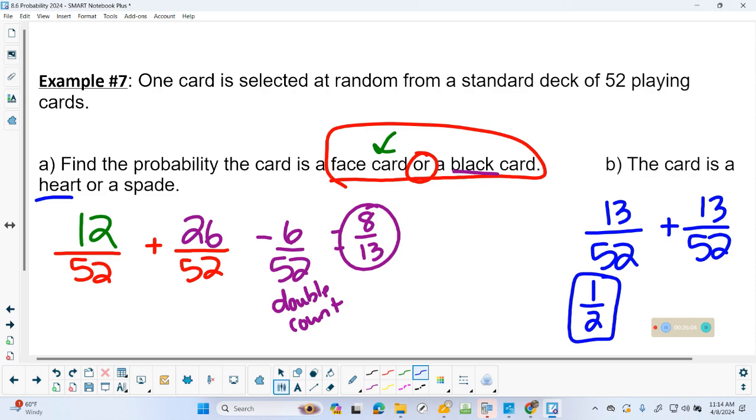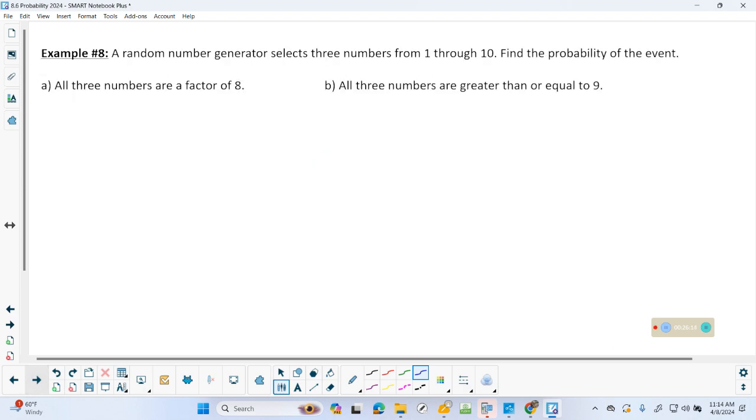So this is the only tricky thing on probability, it only happens when it's or, and you have to watch the double counting. Other than that, it's super straightforward and easy. It's the only trick of the day. All right, let's do some more.